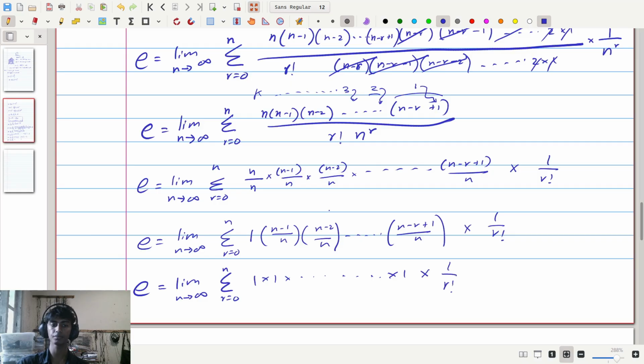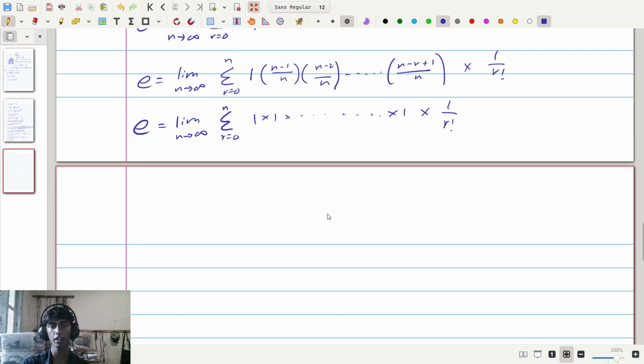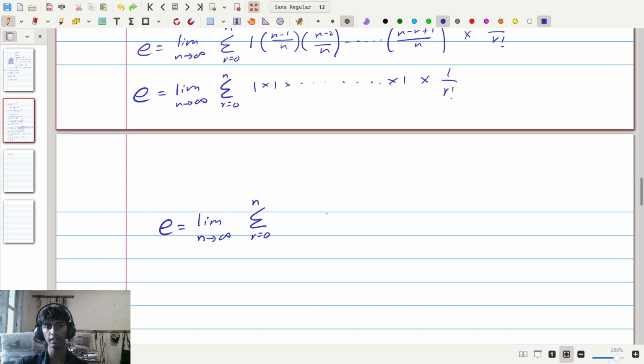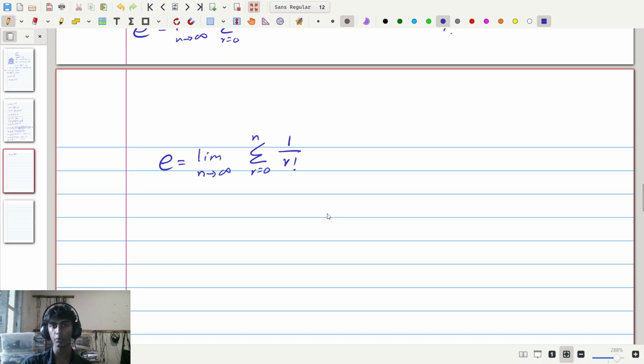So all of these multiplied by 1s we can kind of get rid of, which means that e is in fact the limit as n approaches infinity of the sum r equals 0 up to n of, all of these ones go away, leaving us with just 1 divided by r factorial. So now we have something that we can actually understand. Quite simply, we can say that e is equal to, as n goes to infinity, the sum from r equals 0 up to infinity in integer steps, of course, of 1 divided by r factorial.